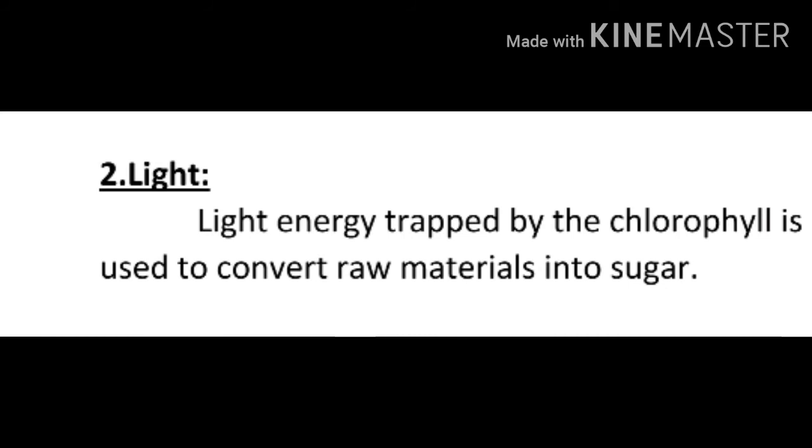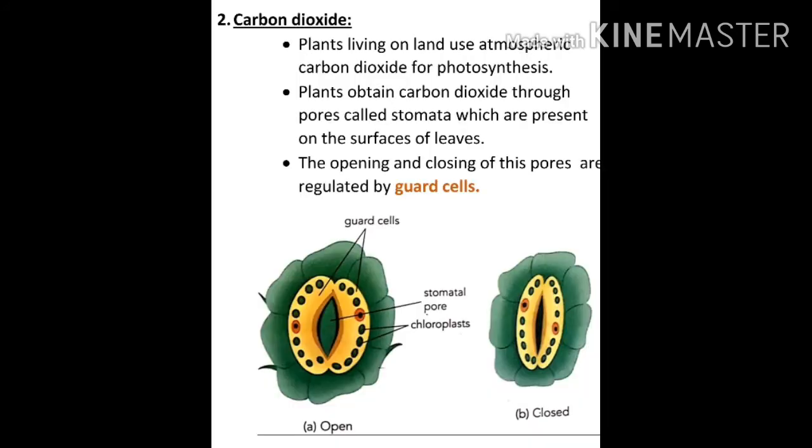Now we are moving to the next factor, that is light. Light is very important for the plant to produce food. Where does it get the light from? It gets the light from the sunlight. The light energy trapped by the chlorophyll is used to convert the raw materials into sugar. The next raw material is carbon dioxide. Plants usually take the carbon dioxide from the air.